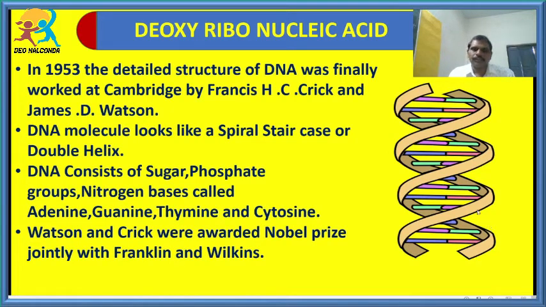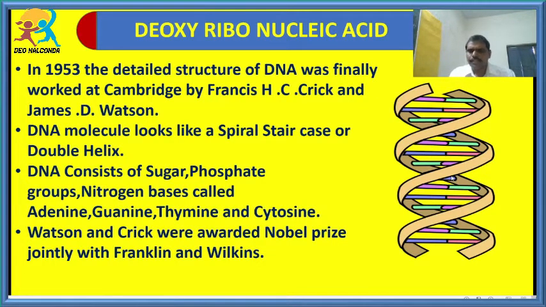Double helical structure. So in 1953, there were two scientists, Francis H.C. Crick and James D. Watson, who were studying at Cambridge University. While they were studying in this Cambridge University, they explained the detailed structure of this DNA in 1953. DNA is a molecule. DNA is a double helical structure. It is a chemical structure which looks like a spiral staircase or double helix.